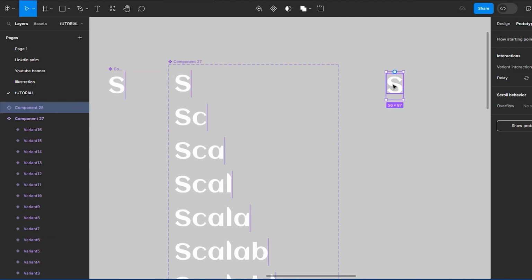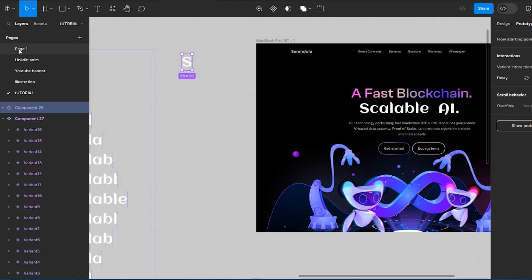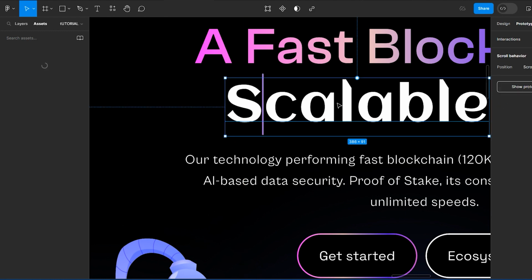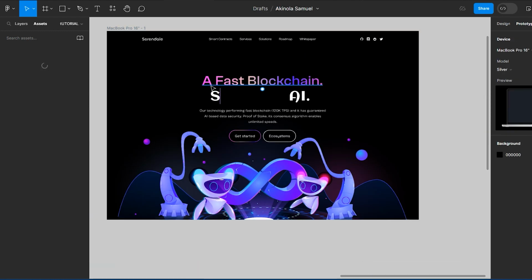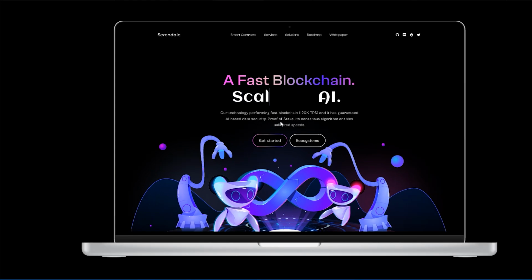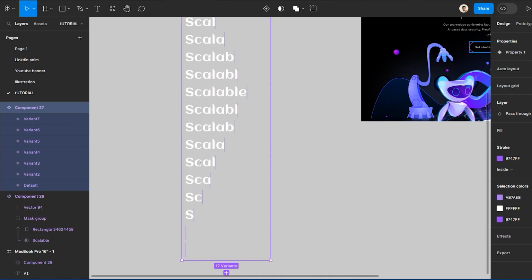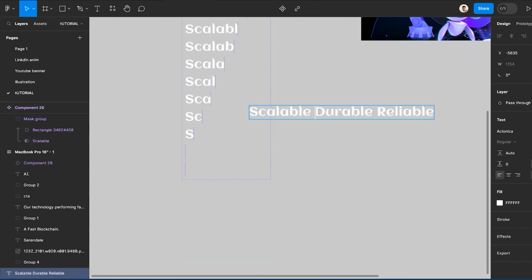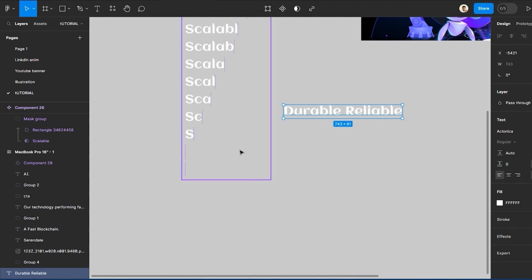Bring it out. So once you drag this, you can put this in your frame. Use it to replace the S. Now I can delete the scalable here, and once you're done with this, and voila, now you can see it's looking nice, but it's only scalable that is there now, right? So I now continue to repeat this step to get the durable and the reliable there also. So I still want the durable and the reliable, right? I think we can take out the scalable now because it's done. Maybe you're wondering, why didn't I use short words? Well, because it's what I'm working on, right?